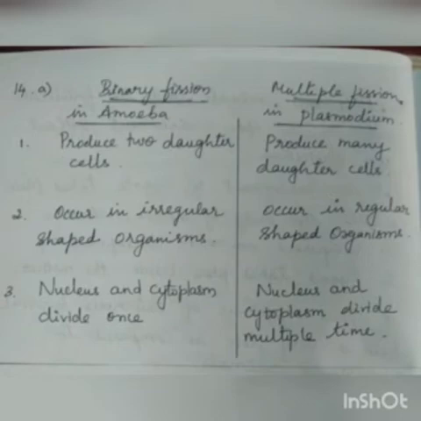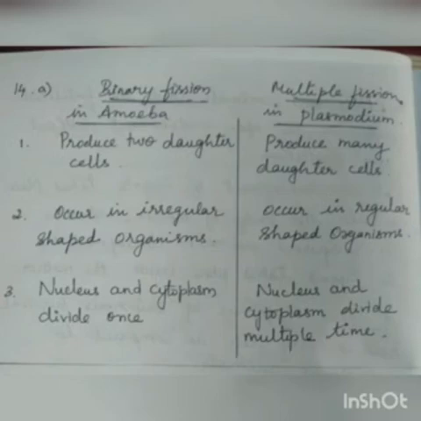Amoeba is an irregular shaped organism, so binary fission occurs in irregular shaped organisms, whereas multiple fission occurs in regular shaped organisms. There is a definite shape for the organism. And nucleus and cytoplasm divide once in binary fission, but in multiple fission the nucleus and cytoplasm divide multiple times, so that only they can produce many copies of daughter cells. Okay, so these are the differences between binary and multiple fission.